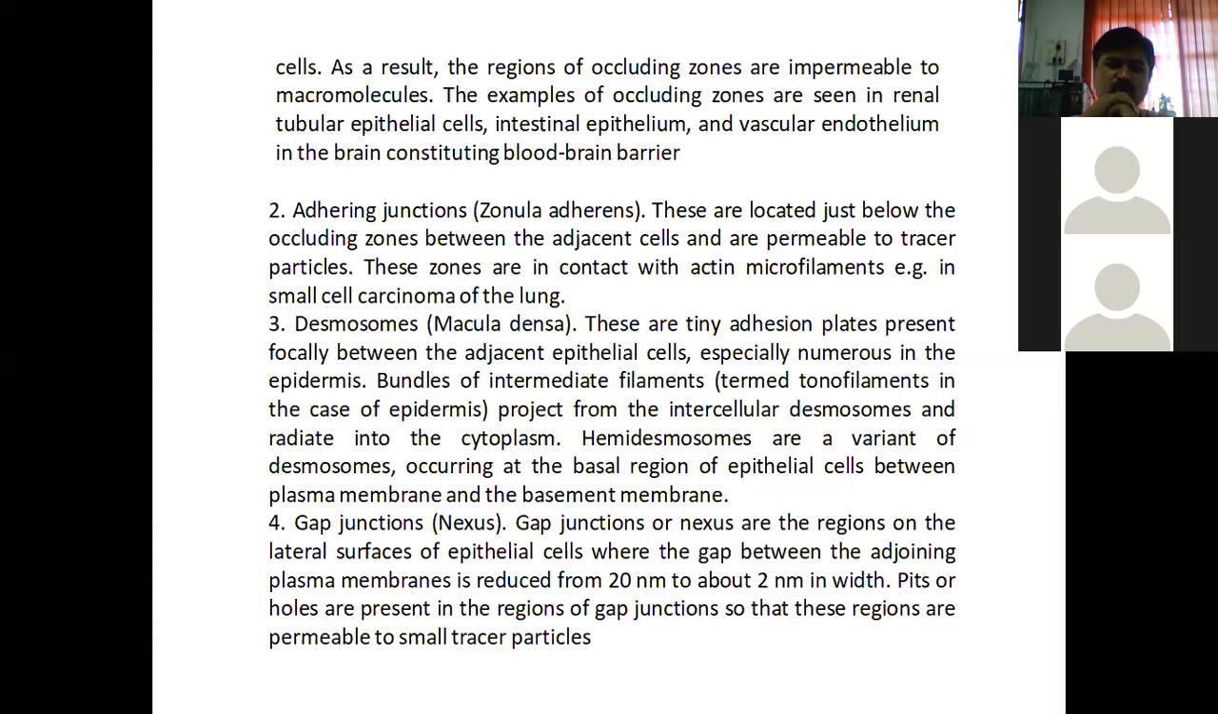Bundles of intermediate filaments project from the intercellular desmosomes and radiate into the cytoplasm. Remember it here. That bundle of intermediate filaments is projecting from the intercellular desmosomes and radiates deep into the cytoplasm. That is the idea regarding this particular part.